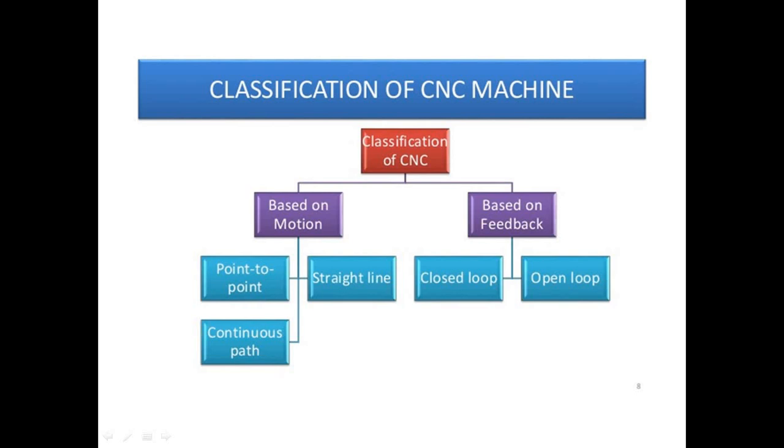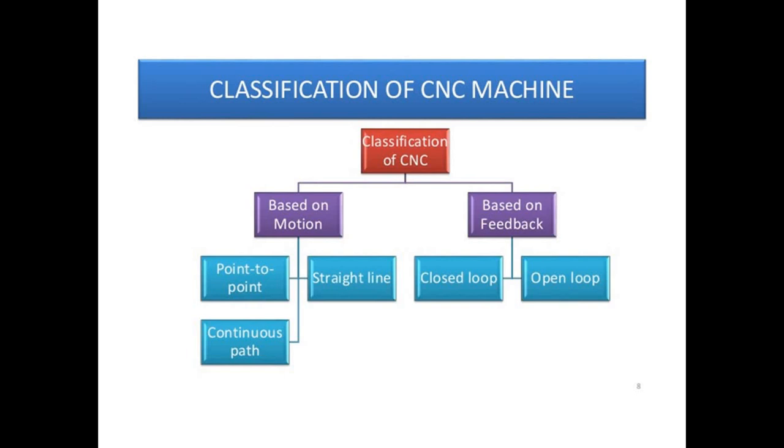CNC machines are broadly classified into two types, based on the motion and based on the feedback. Based on the motion, they are classified into three types: point to point, straight line, and continuous path. That is, point to point control, straight line control, and continuous path operating machines. Based on the feedback, they are classified into closed loop and open loop.